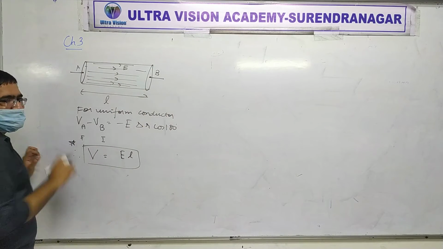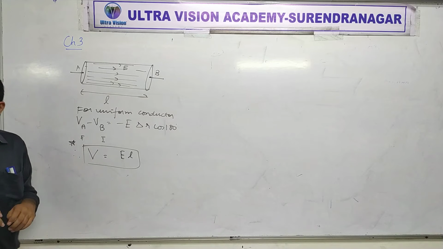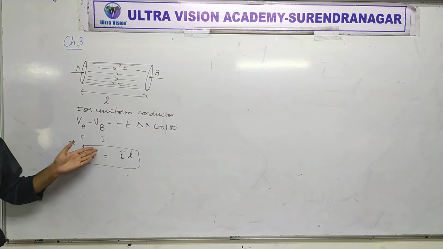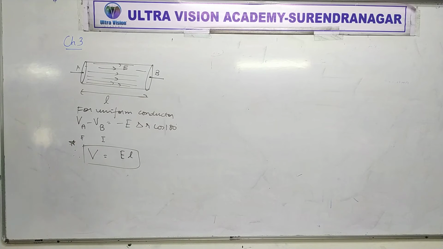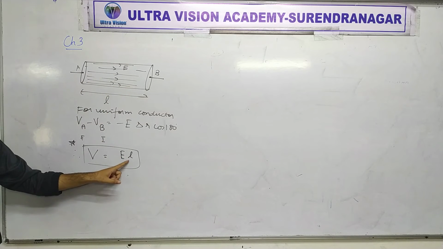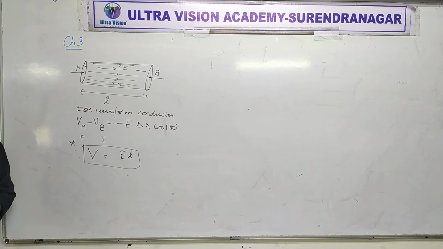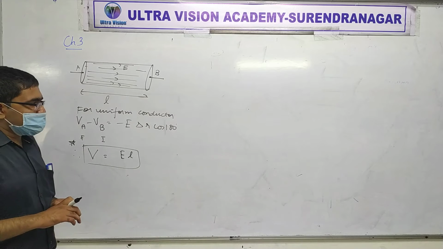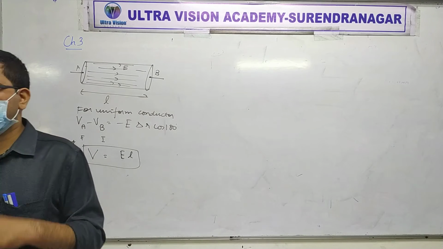Area is the same. If area is different, then it would be different. So for a uniform conductor, V will be equal to E into L. V is voltage, that is potential difference between the ends. L is length and E is the electric field itself. Okay or not okay? Still I am not answering how to create this electric field.